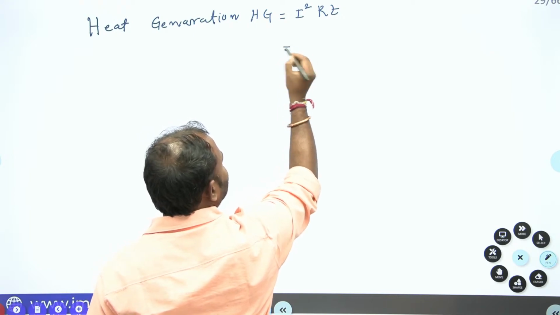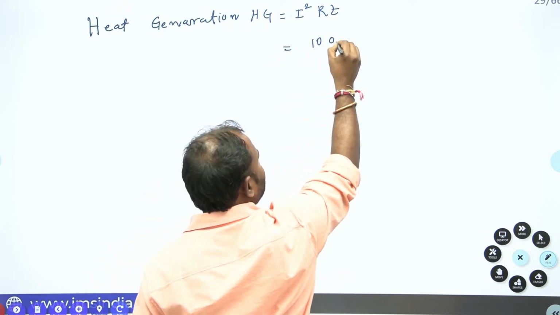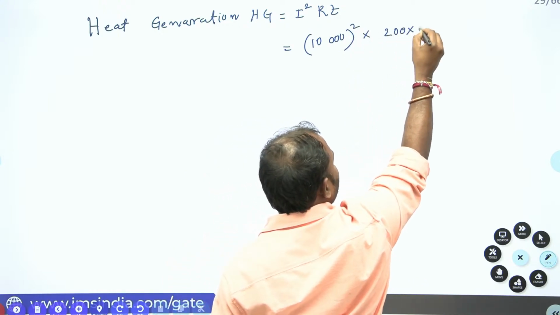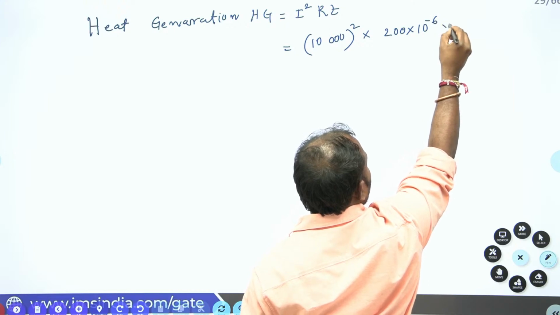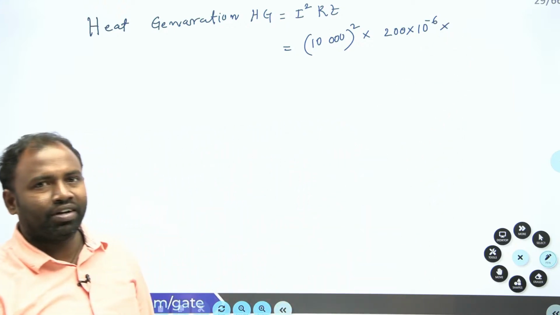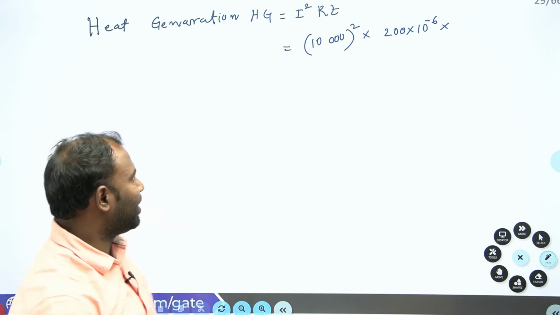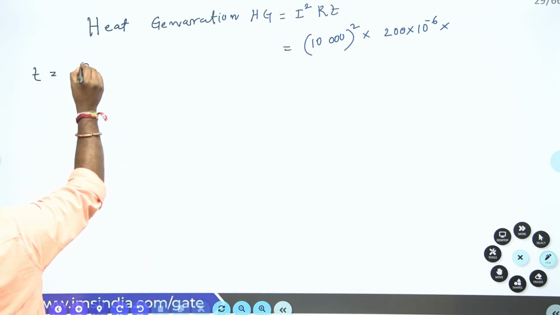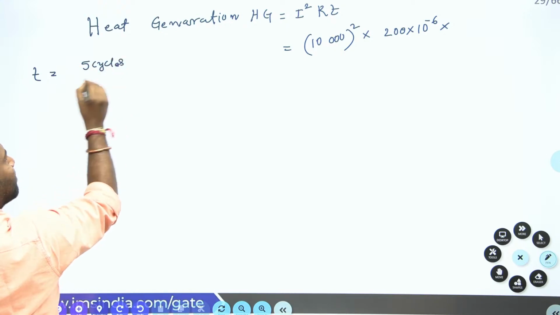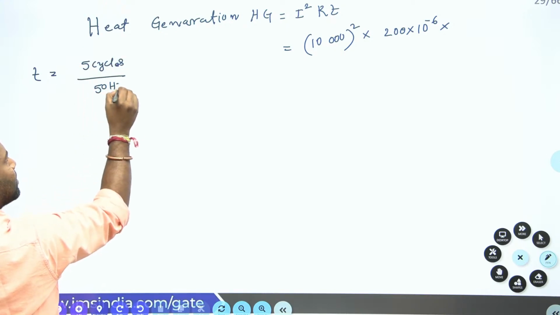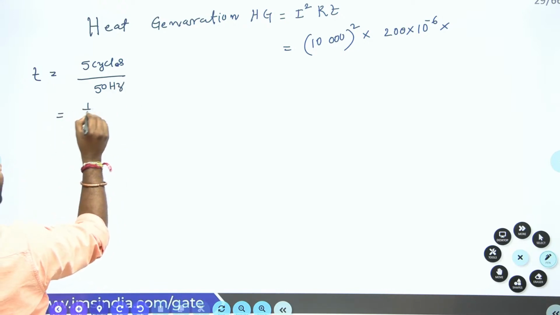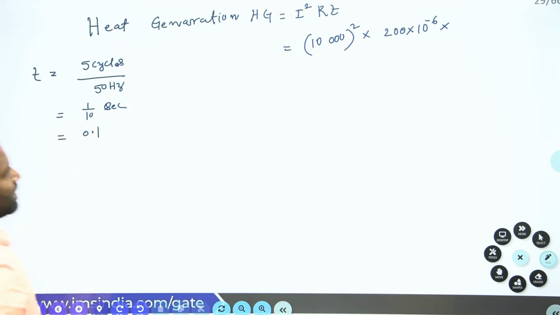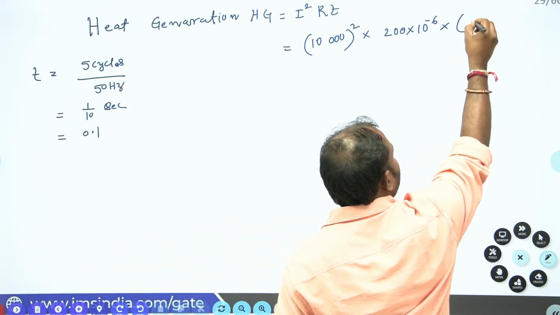I is given, so that is 10,000 squared into 200 into 10 to the power of minus 6 ohms. Now T is not given. 5 cycles and 50 hertz is given. Right. Now time is equal to 5 cycles divided by 50 hertz, such that you are going to get 1 by 10 seconds. Okay, now it is going to be 0.1 second. Now here T is equal to time, that is 0.1.